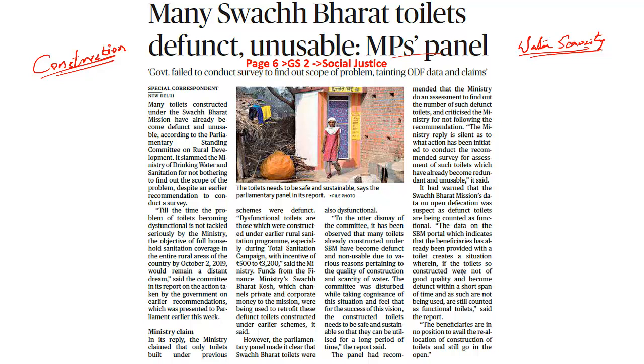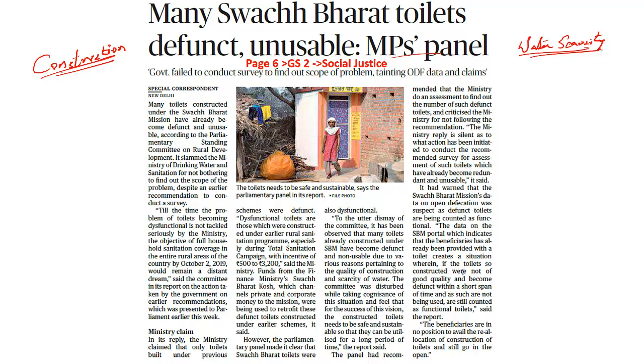And the second key point it speaks about is the scarcity of water. All households need water connections, but these households which have already built toilets do not have water connectivity, and because they do not have water connectivity, toilets constructed under the Swachh Bharat Abhiyan could not be used.